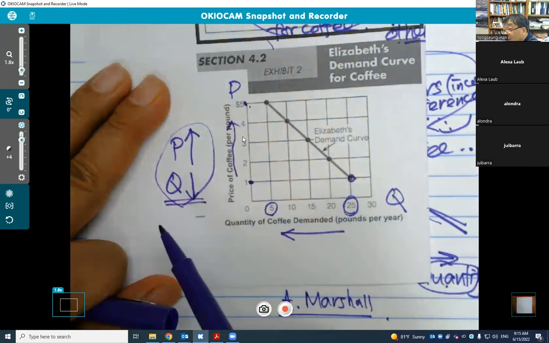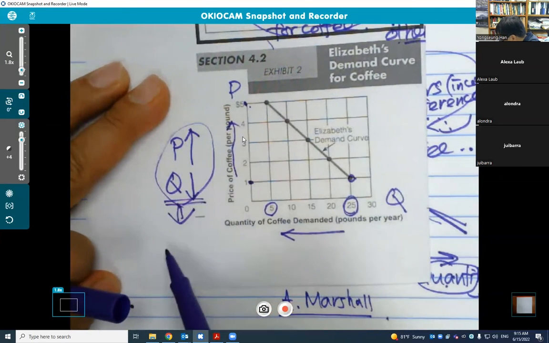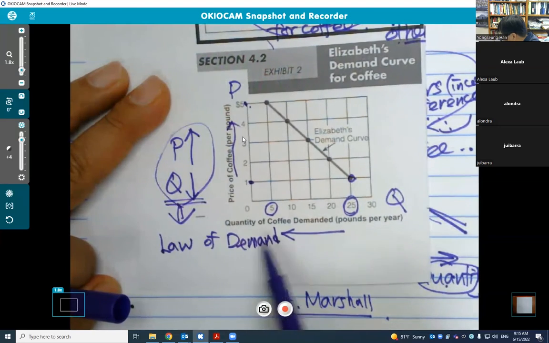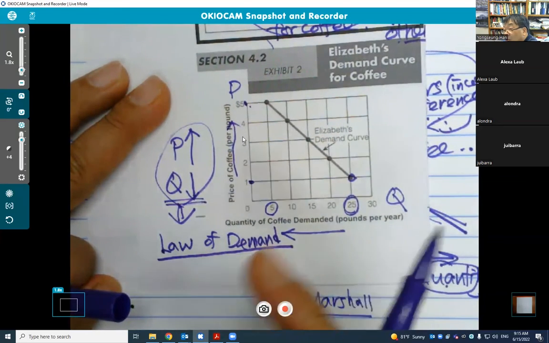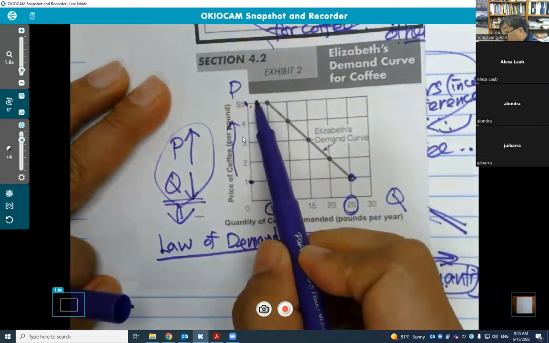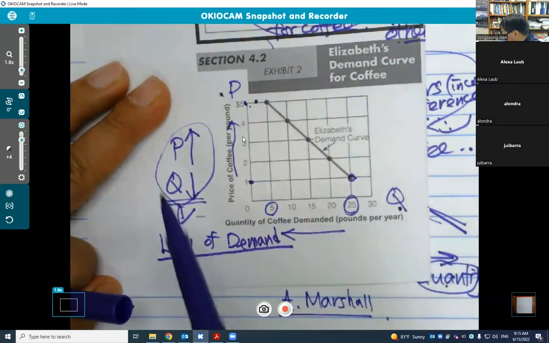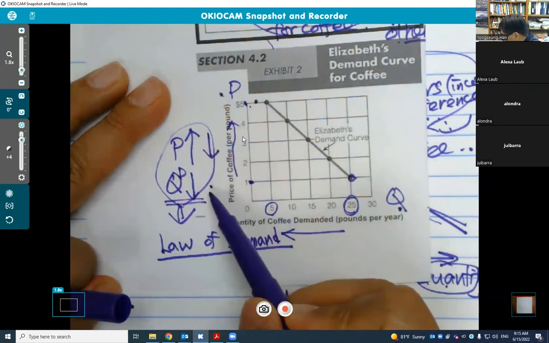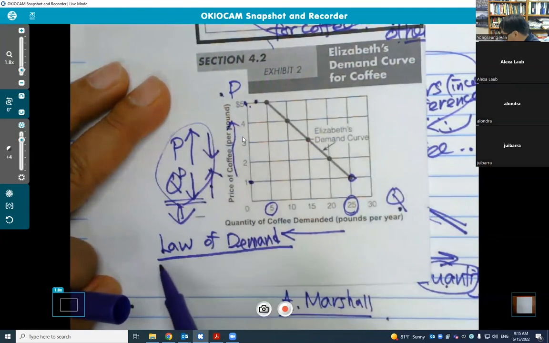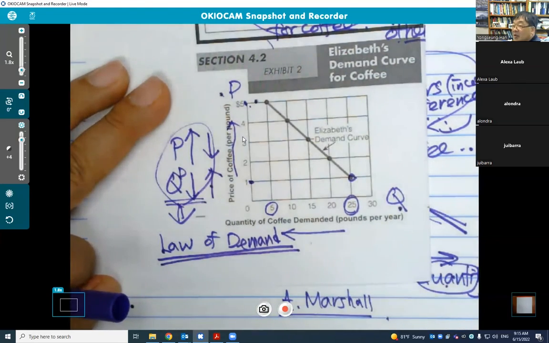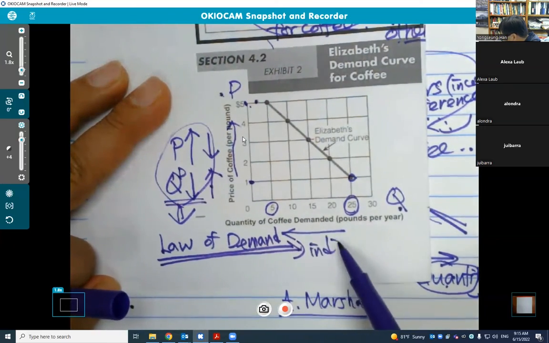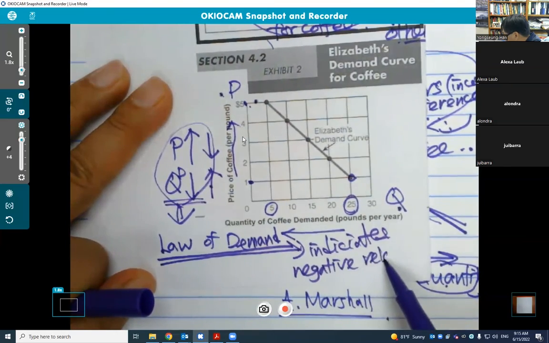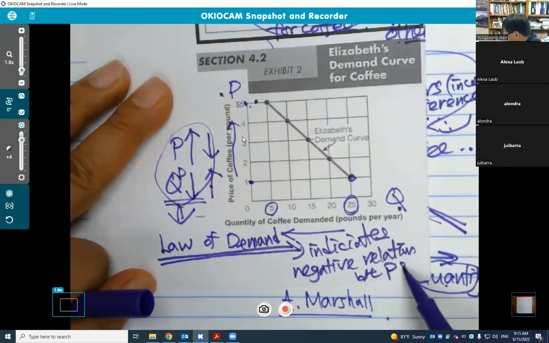This is so obvious. So we call this relation what? Law of demand. What is the law of demand? Law of demand indicates a negative relation between price and quantity. So when price increases, quantity demanded decreases. When price declines, quantity demanded increases. This phenomenon is called law of demand. So law of demand indicates a negative relation between price and quantity demanded.